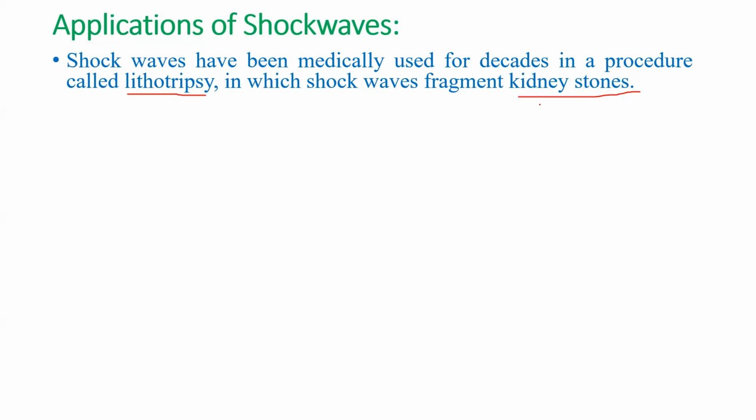But if the size is more than 5 mm, it creates a lot of pain. At that time, if you break that kidney stone into small pieces with size less than 5 mm, then those stones will come out through the urinary tract system. For that purpose, we are using shock waves. By using shock waves, we can fragment kidney stones, so the small pieces of these stones will come out through the urinary tract. That phenomenon is called lithotripsy.